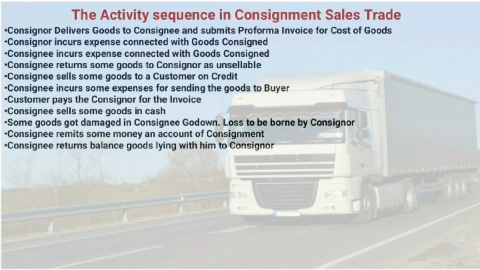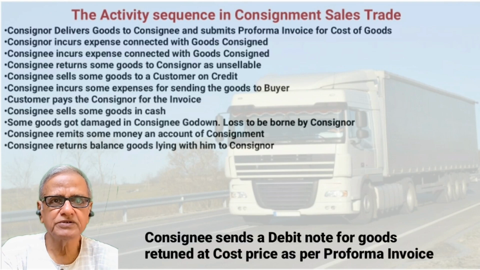Consignee returns balance goods lying with him to consignor. After all sales are made, if there is some stock balance lying with the consignee, then the consignee will return the stock to consignor to close the consignment account.